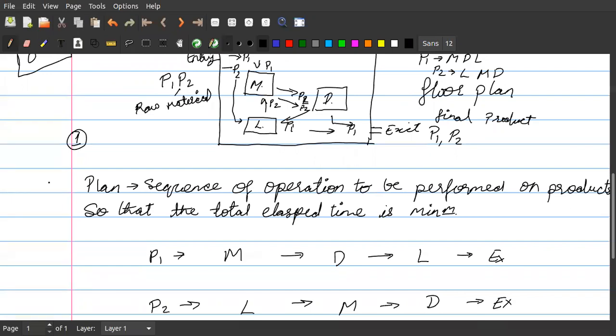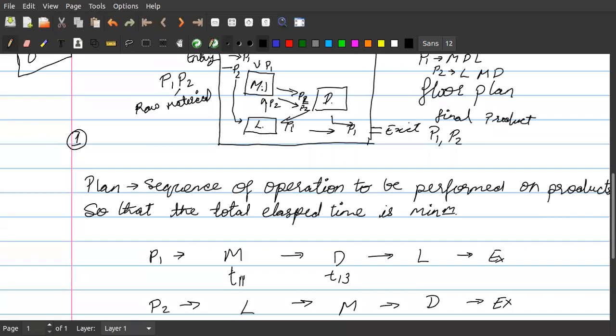Now, when product P1 is getting processed on M, there will be certainly some processing time. Let us not use P, it will be getting confused. So let us write T for time, T11, first product, first machine. Similarly, this time will be T13, first product on third machine.